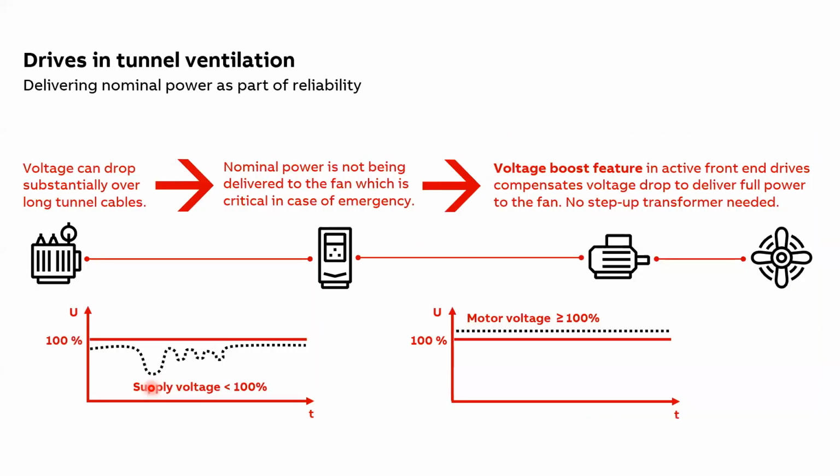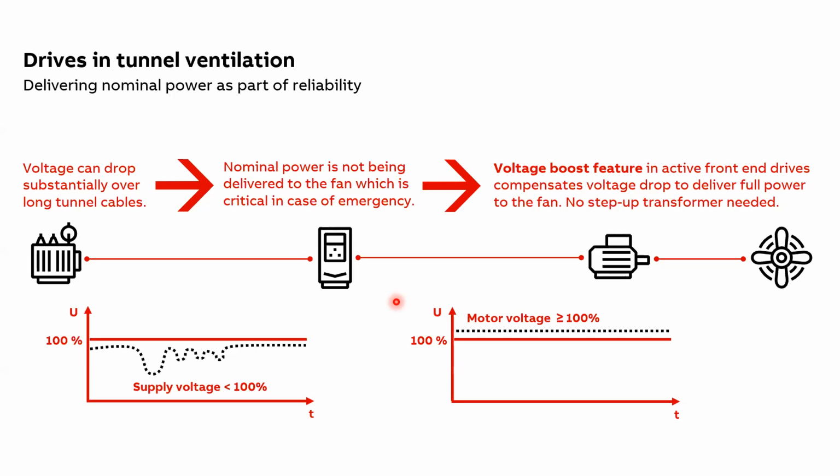Now, coming to the voltage drop, or the available voltage at the motor terminal. This is again a very important aspect, because the tunnel ventilation system usually has long cable lengths. The transformer and the VFD panel or control room panel are very far away, so the cable length would be very long, and long cable lengths can cause voltage drop. That is where the voltage boost function, available with regenerative drives or active front-end drives, plays a major role in tunnel ventilation systems.